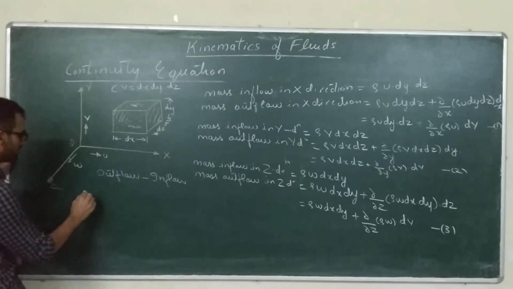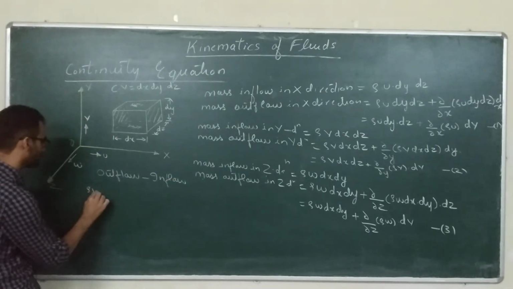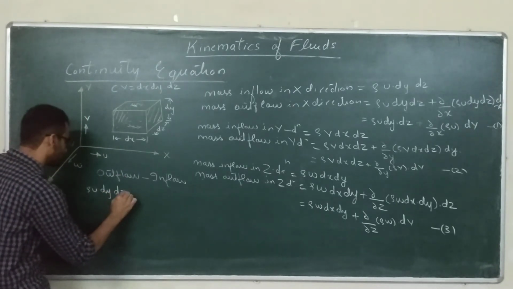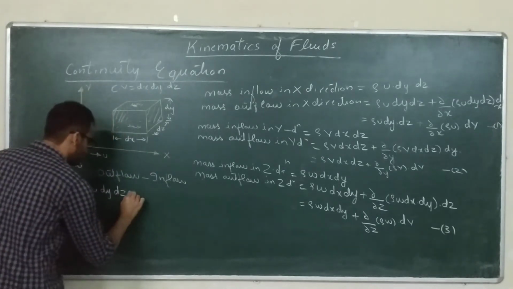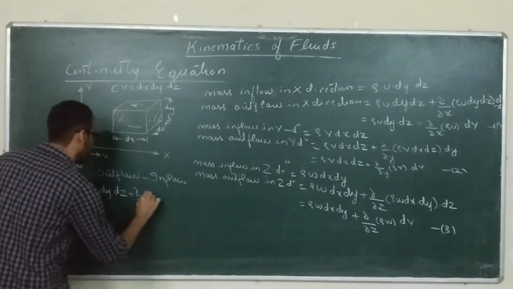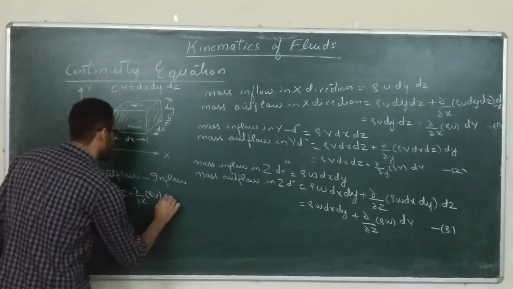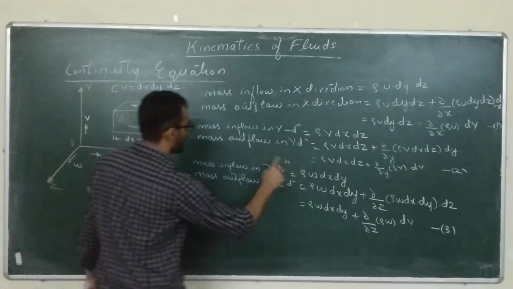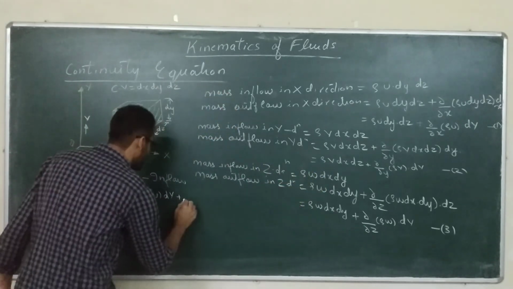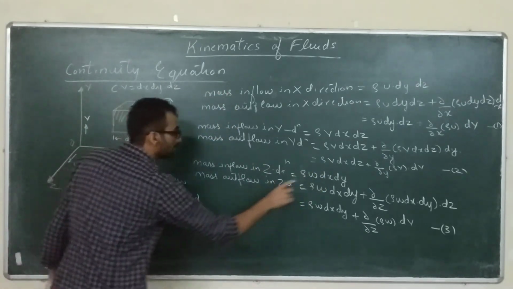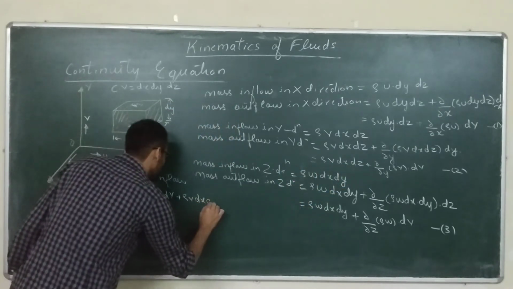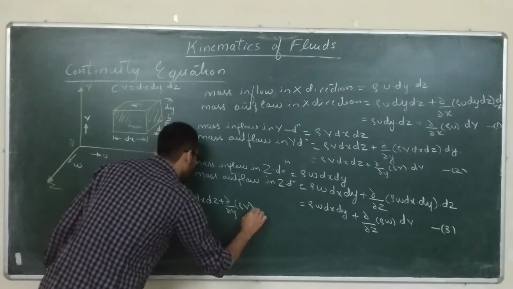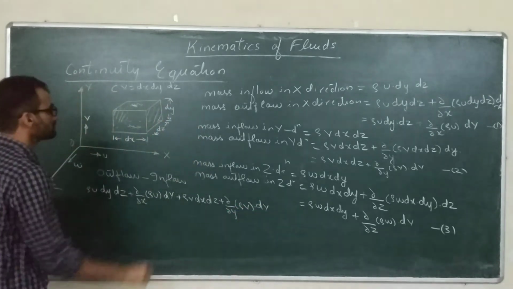Okay, so what is the outflow in x direction? We have rho u dy dz plus del x of rho u into dv. Okay, then outflow in y direction is rho v dx dz plus del y of rho v into dv.